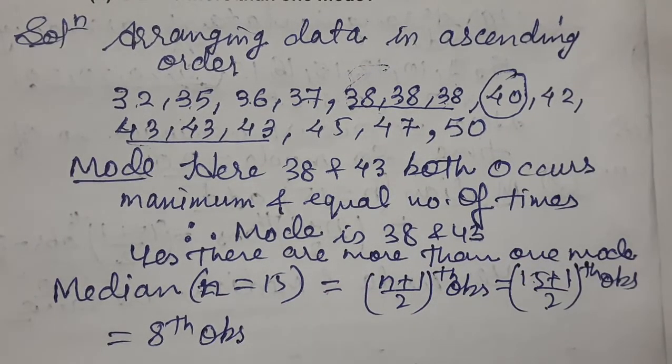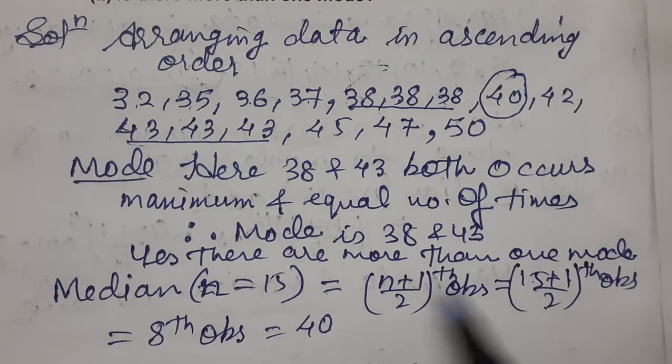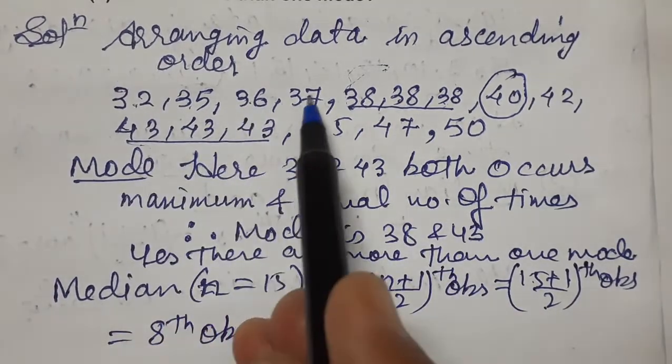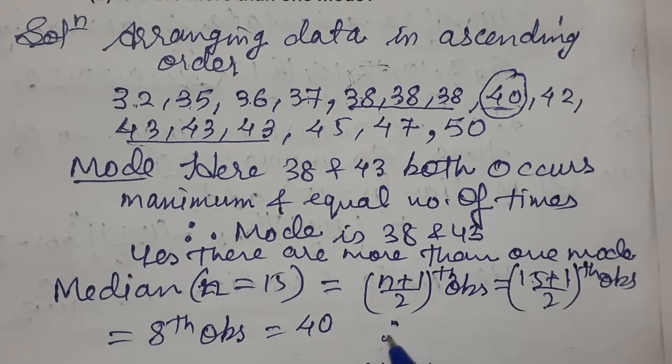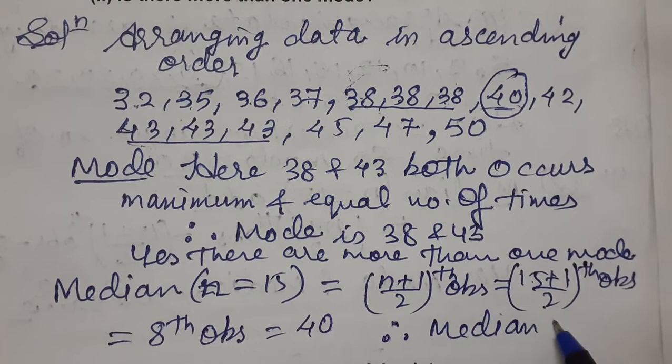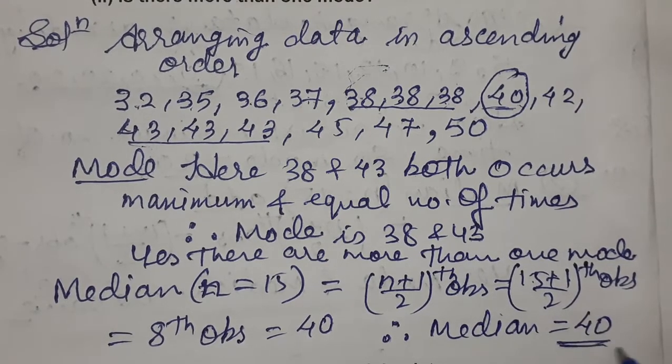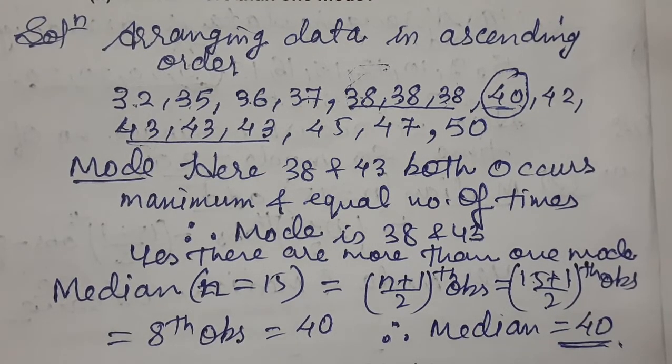The 8th observation is 40. Therefore, the median is 40. The middlemost value is called the median.